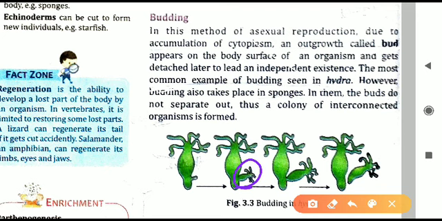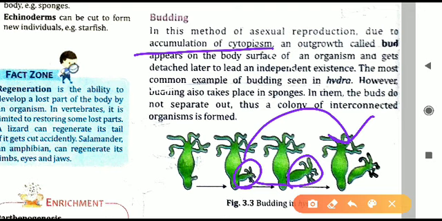In this bud, what will happen? Accumulation of cytoplasm is there. That is, the cell liquid will collect there. Accumulation means collection. The cell liquid will collect in a separate outgrowth, or we can say in a separate bud, and it will keep on developing. It will keep on becoming bigger in size, and slowly, over a period of time, it will detach itself. It will remove itself from the main body of the organism. So this is what is called budding.